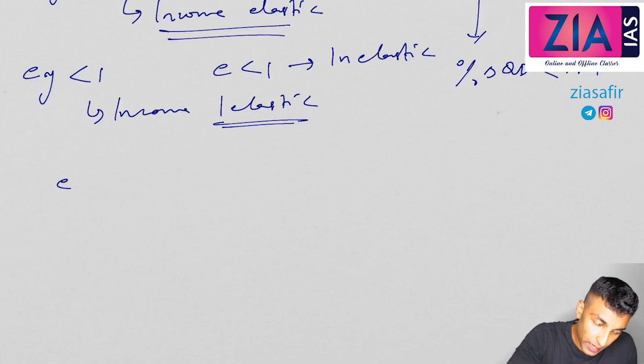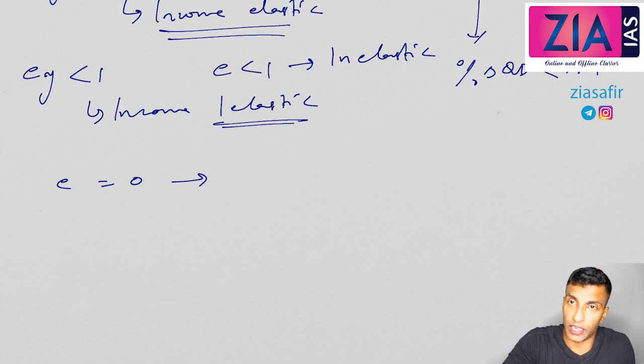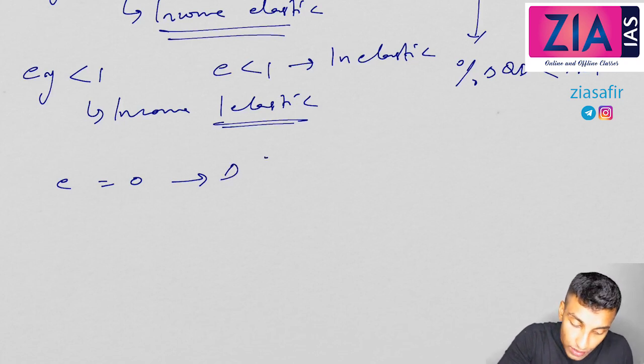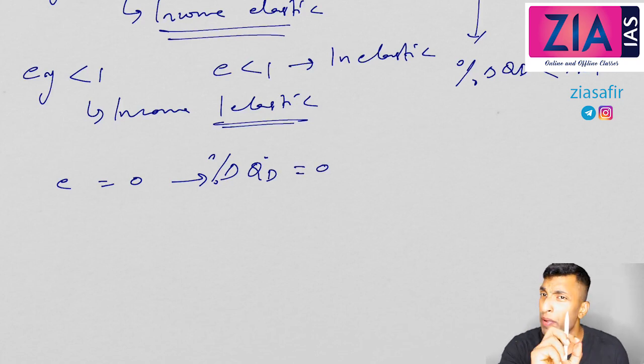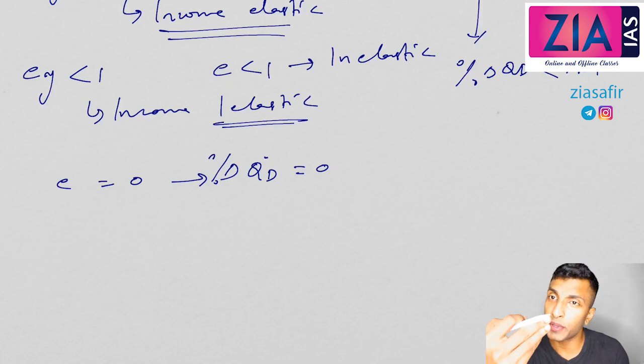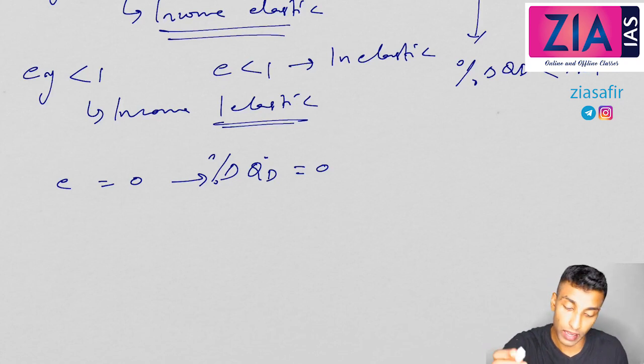the third possibility, EY equal to 0. EY equal to 0 means the numerator is 0. That means percentage change in quantity demanded equals 0. That means demand is not changing. That is perfectly inelastic demand. Income is increasing or decreasing, demand remains the same. Medicine is an example. The same examples will be here also. So here you can say medicine.